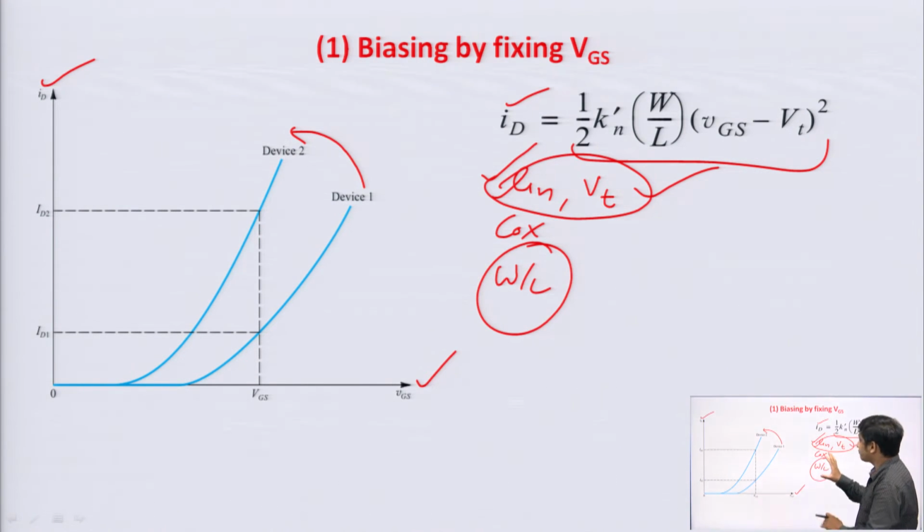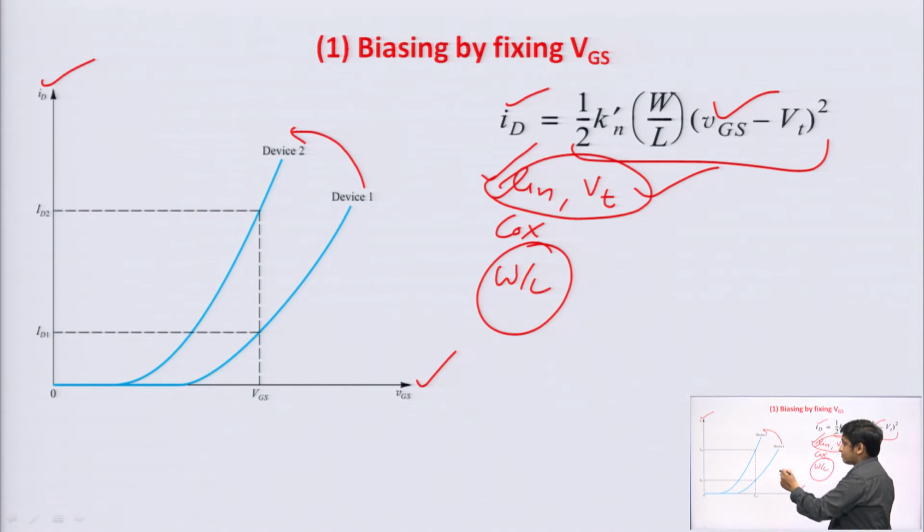So, the problem of biasing by fixing VGS is that we can fix VGS, fine, your VGS is fixed, but if your temperature changes, then very easily you can see that your drain current changes. Your mu n mobility will change, your threshold voltage can change, even in the fabrication your W by L may change slightly. So, your drain current is going to change, that is why you can see that there is a change in drain current here in the graph.